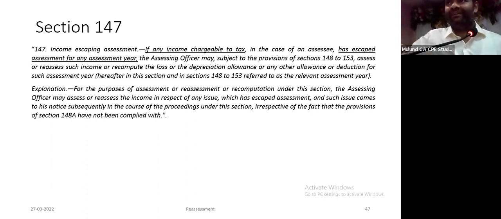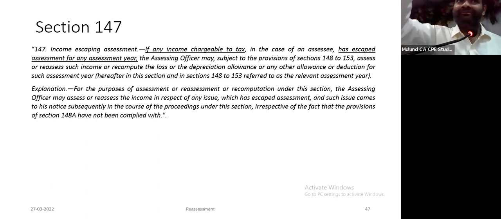To satisfy the threshold, section 147 says if income has escaped assessment, then reassess such income. So income, according to me, is a positive term, positive income. Otherwise, there was no need to write or recompute the loss or depreciation allowance or other allowance or deduction. Can they reopen to reduce my loss or depreciation?